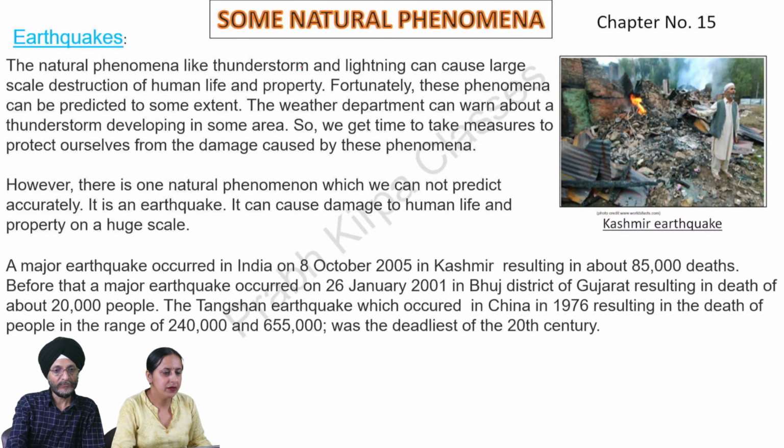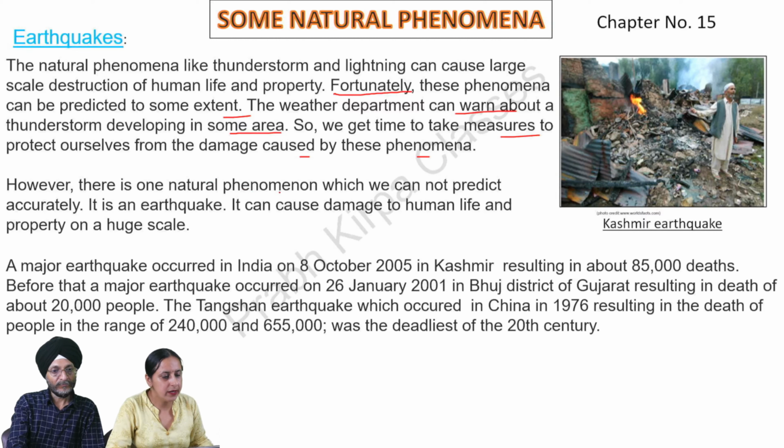Earthquakes. Natural phenomena like thunderstorm and lightning can cause large-scale destruction of human life and property. Fortunately, these phenomena can be predicted to some extent. The weather department can warn about a thunderstorm developing in some area, so we get time to take measures to protect ourselves from the damage caused by these phenomena.